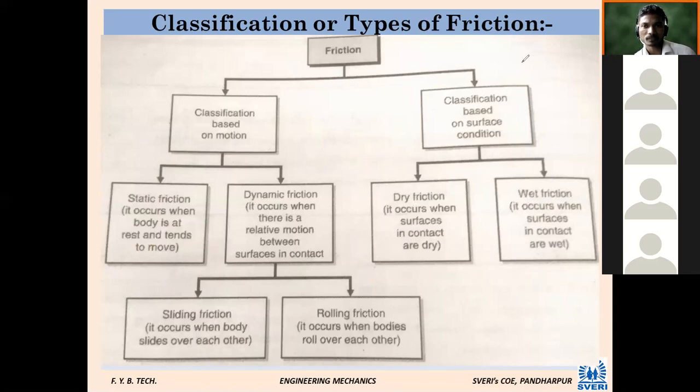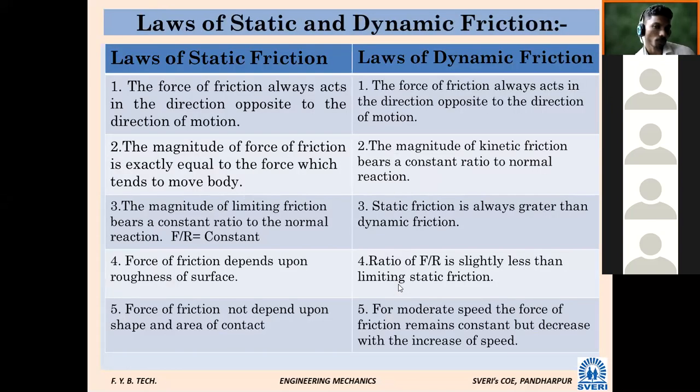Then after friction, what have we seen? Laws of static friction. I have told you this is not a difference, but for our information I have shown it here as a kind of difference. The force of friction always acts in the direction opposite to the direction of motion or applied force.